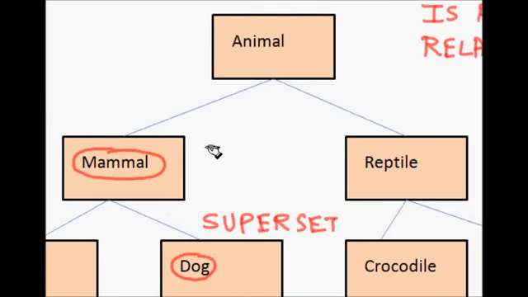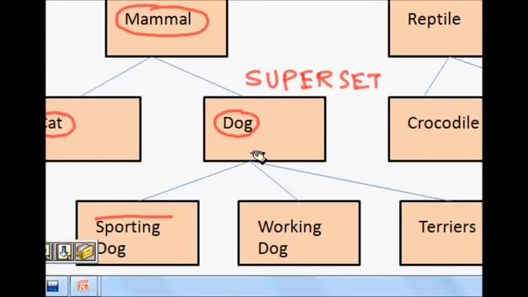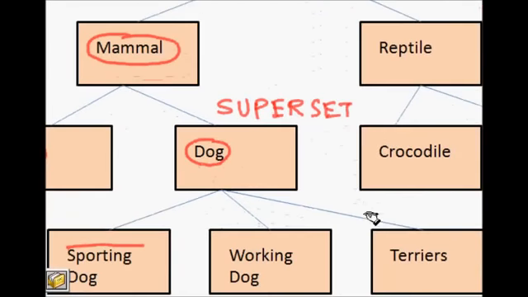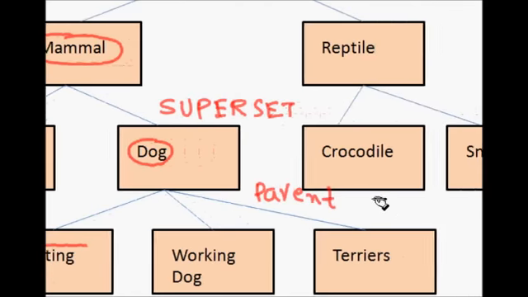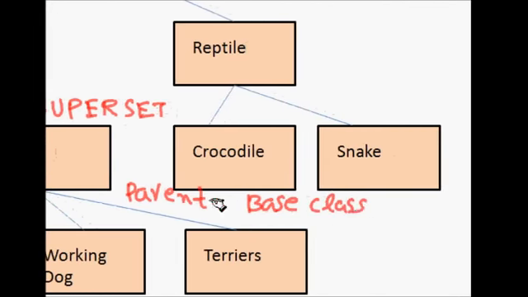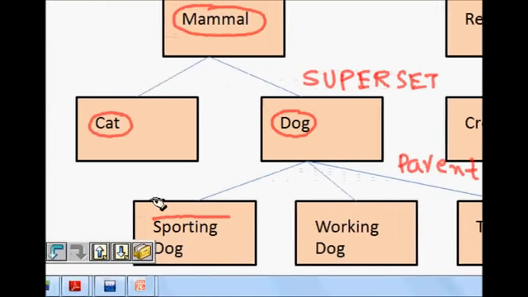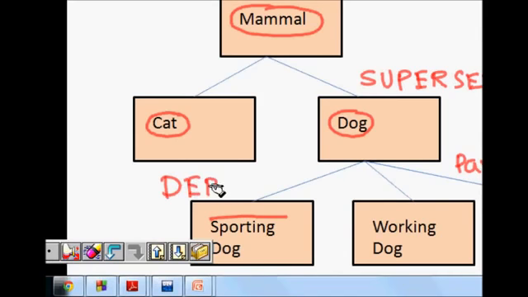This tells us that all the classes in the boxes you see below inherit from their parent class. So the class dog is the parent or the base class, and working dog, sporting dog and terriers are the derived classes.